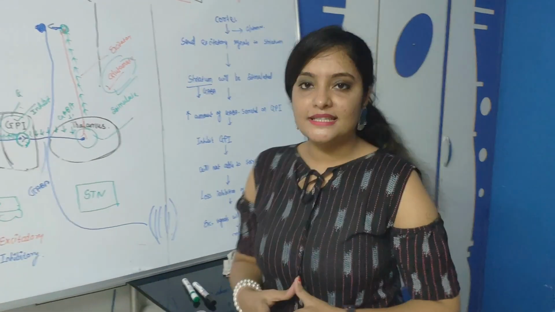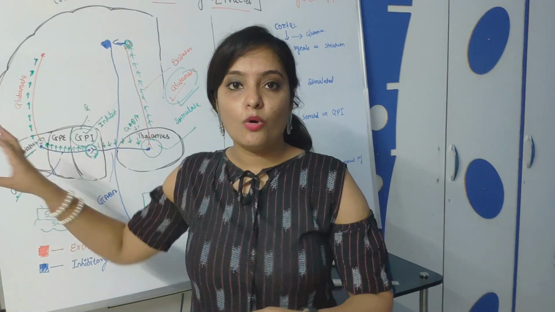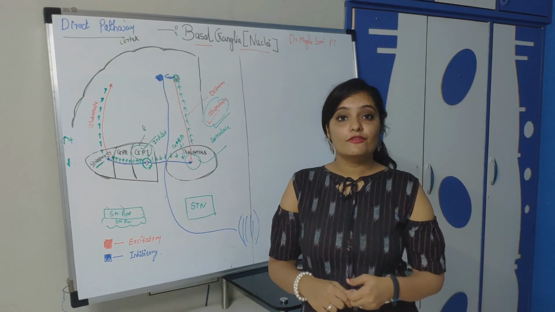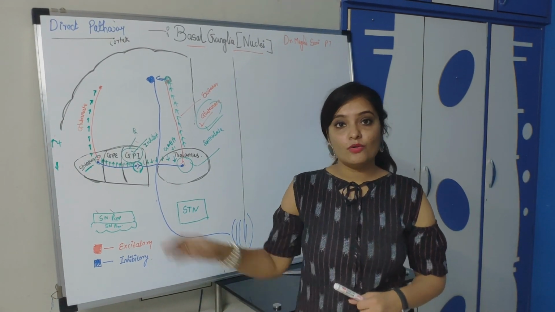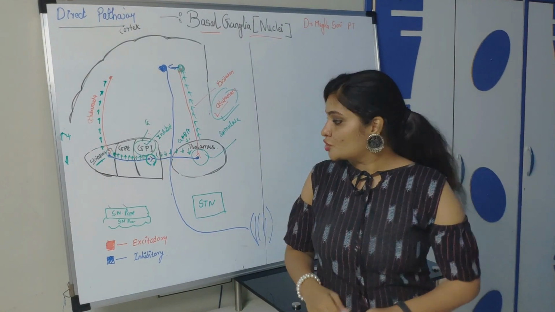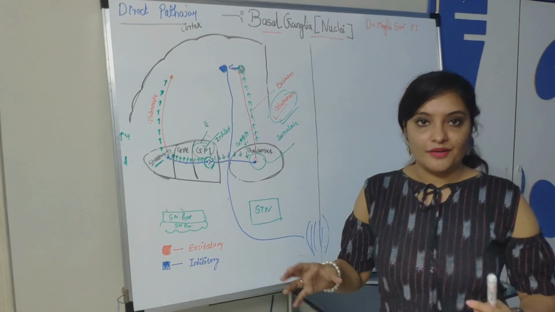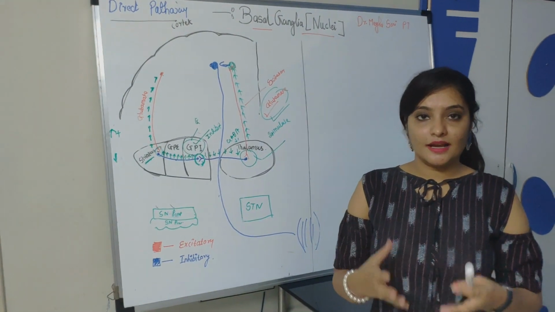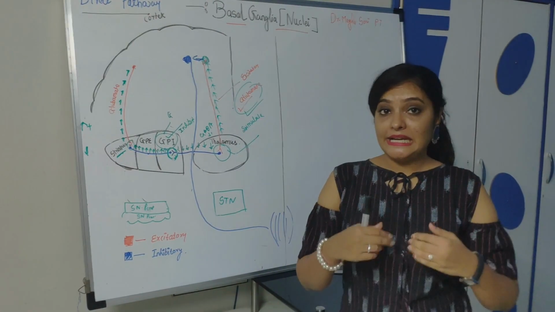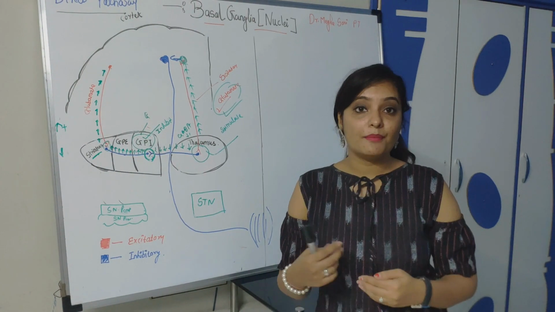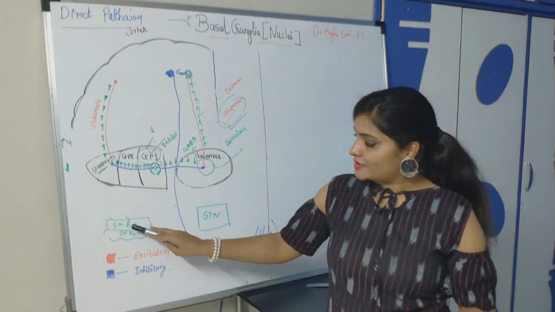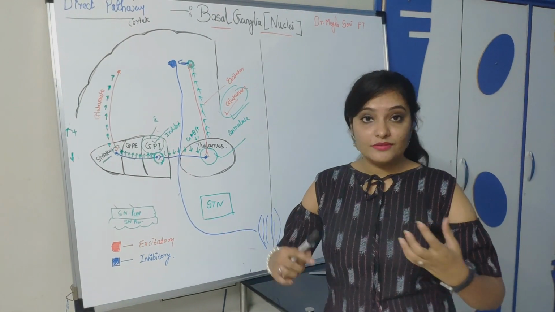Fine. Now we'll see the role of dopamine over this circuit, on this direct pathway. The substantia nigra, as you know, is situated in the tegmentum part of the midbrain. It has two parts, substantia nigra pars compacta and substantia nigra pars reticularis.